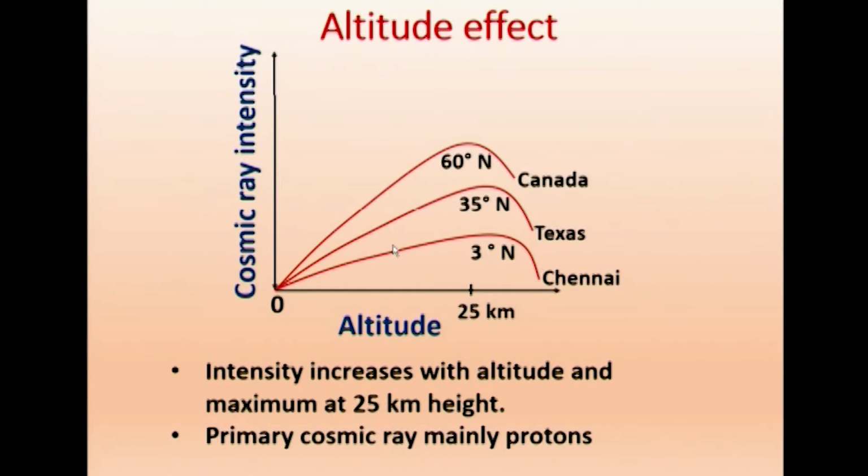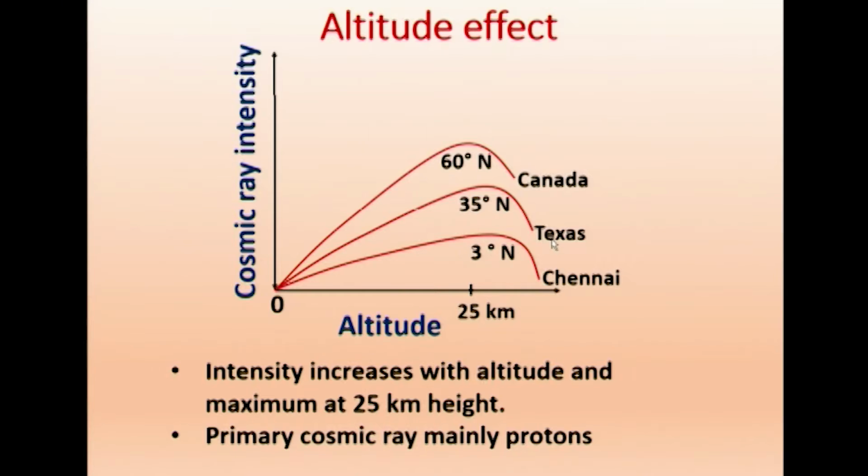And we also incorporate the latitude effect. In latitude, what we said is, because of the Lorentz force, the intensity will be minimum near the equator. So, Chennai is near the equator, 3 degrees north, Texas is 35 degrees north, and Canada is 60 degrees north. Therefore, even at 25 kilometers, Chennai, near the equator, has minimum intensity, Texas slightly higher, and Canada a larger intensity. So, for a given altitude, the latitude effect comes into the picture. Near the equator, the intensity is minimum.